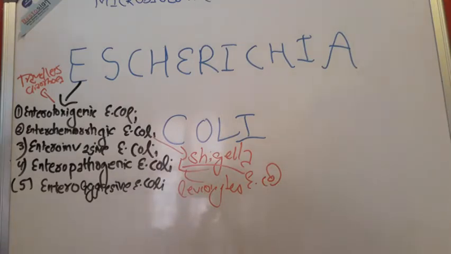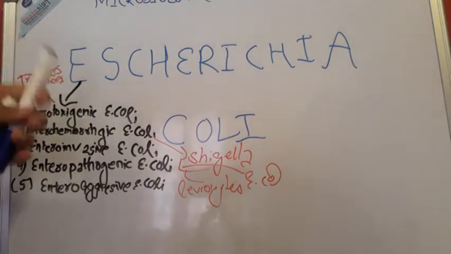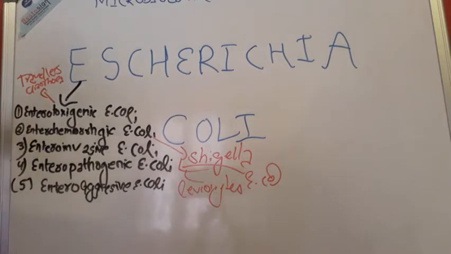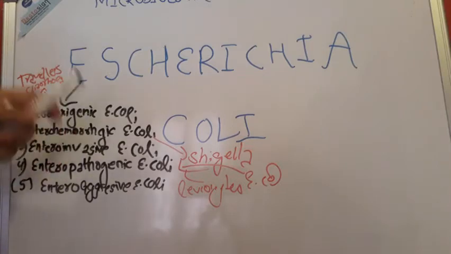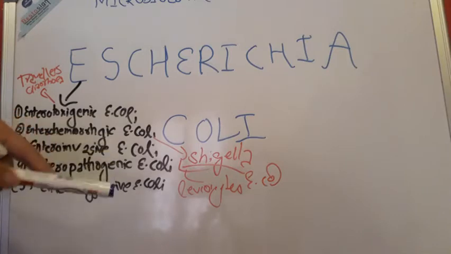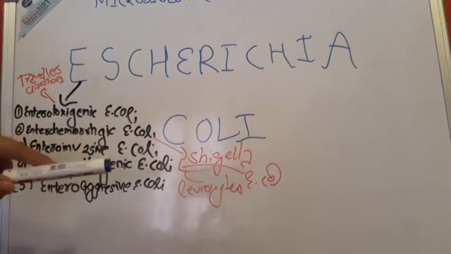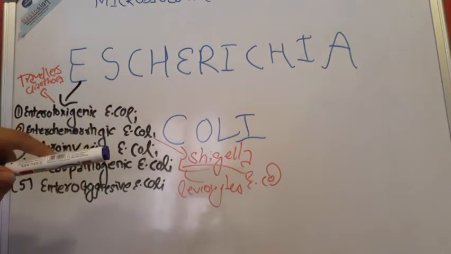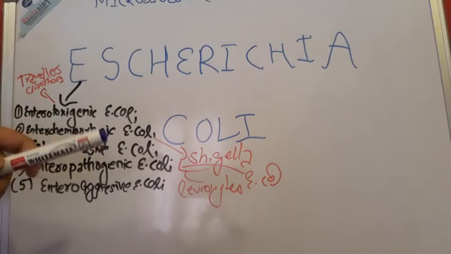Once again, enterotoxigenic E. coli causes the traveler's diarrhea. Tell with me. Enterotoxigenic E. coli causes traveler's diarrhea. T and T similar. Enterohemorrhagic causes the bloody diarrhea. It can be differentiated from Shigella by the help of leukocytes, which are not present in enterohemorrhagic E. coli.